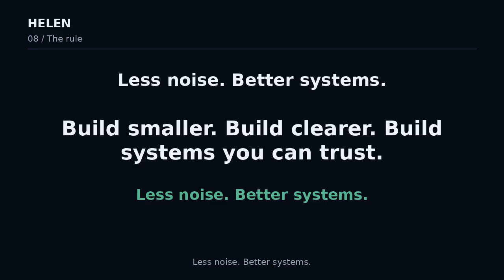If you can answer those questions, automation becomes leverage. If you cannot, automation becomes noise. Build smaller, build clearer, build systems that can be monitored, understood, and improved. That is how automation becomes an asset, not a liability.